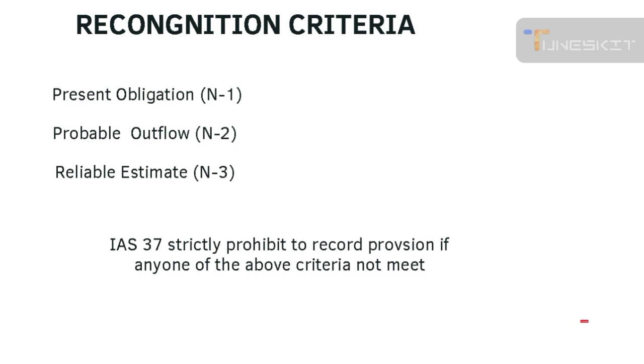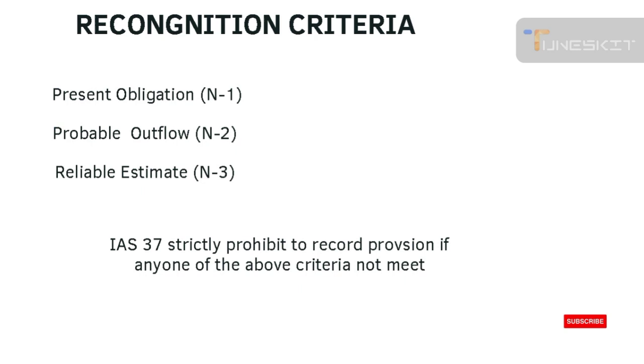The first one, present obligation. The second, probable outflow. And the last, reliable estimate. Remember, we are not allowed to record provisions in our books if any one of these conditions is not met.